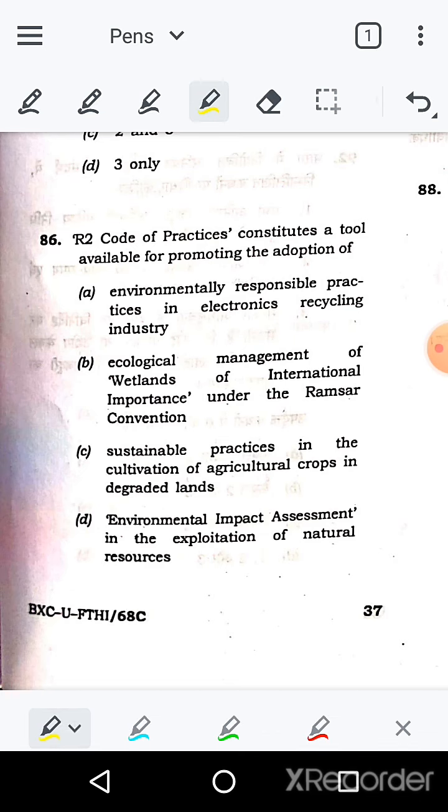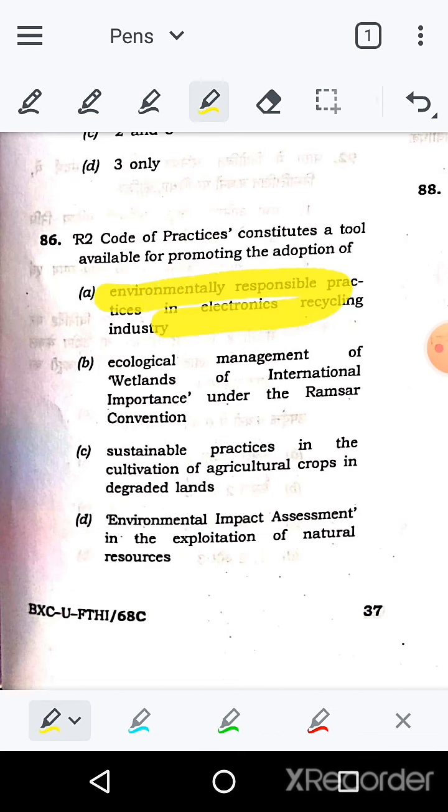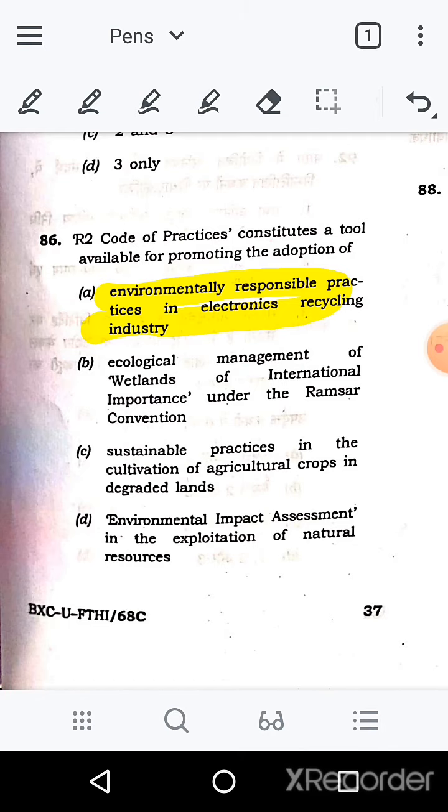So here right answer is environmentally responsible practices in electronics recycling industries. So option A is the right answer here.